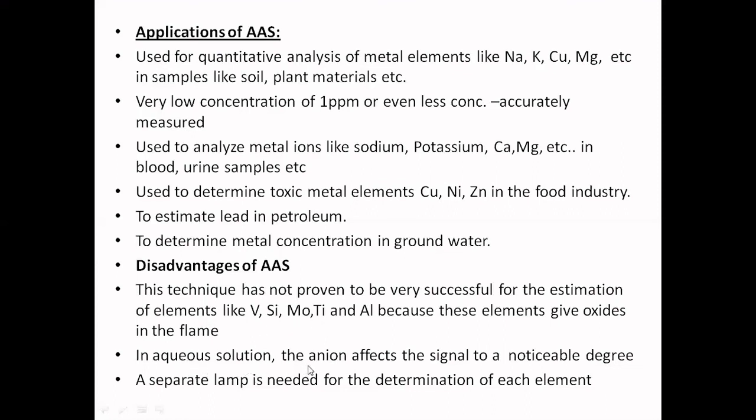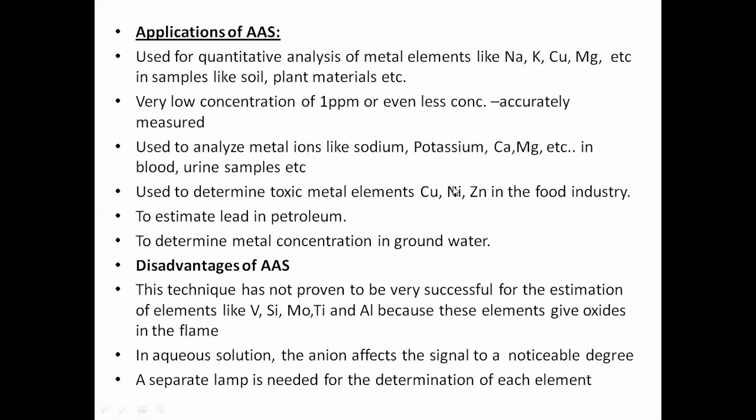Now, in aqueous solution, the anion effect also affects the signal to a noticeable degree. And another one is that a separate lamp is needed for the determination of each element. Because I already mentioned, if you are analyzing for calcium, then this hollow cathode lamp must contain the cathode coated with calcium, magnesium, like this for every element.